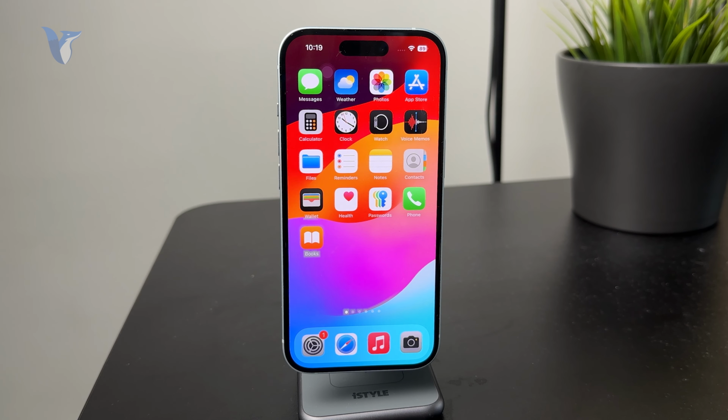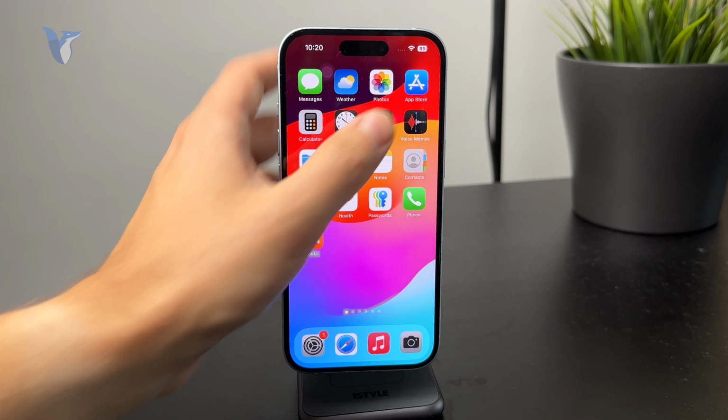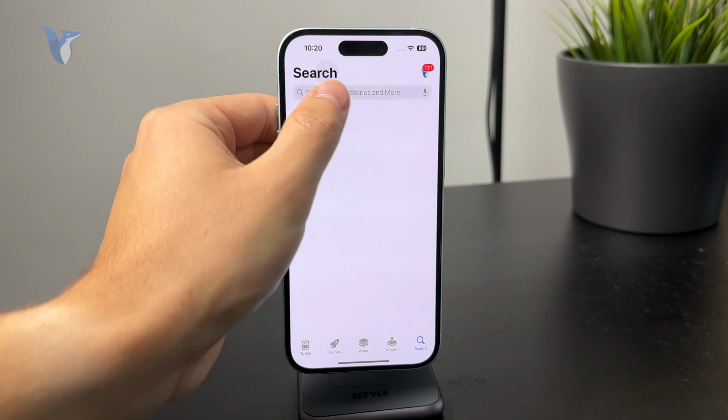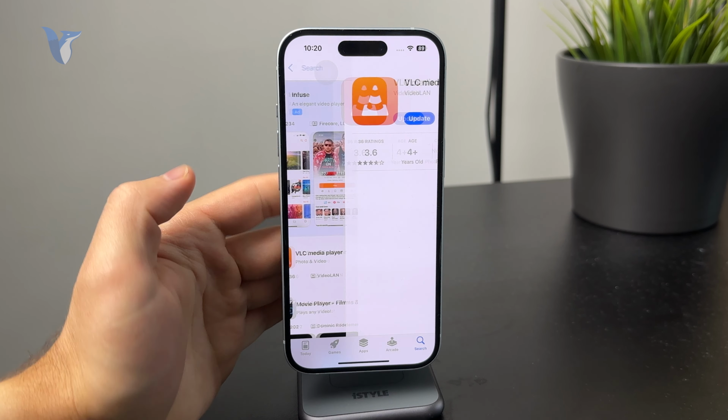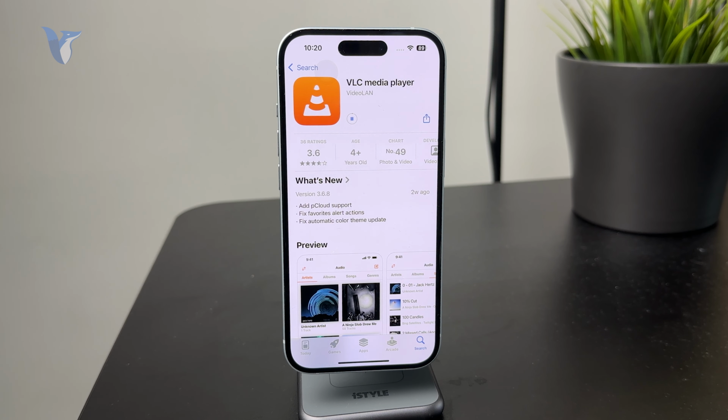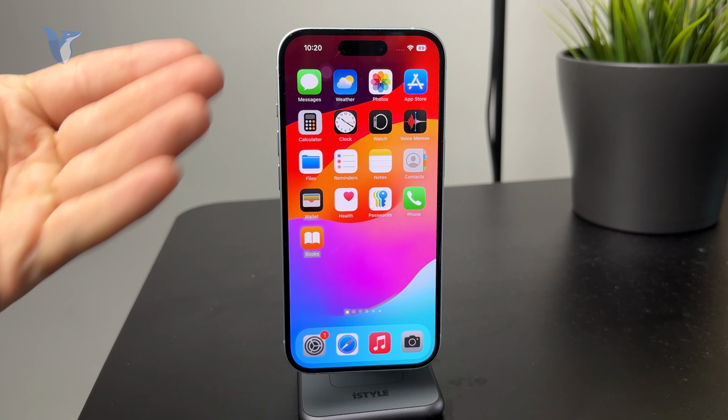So the best way I find to make videos work is by downloading a different video player. By far, the best choice, if you ask me, is the VLC media player. And this is a free app which you can download from the App Store. It all works fine, but when you open up the app, there is basically nothing in there.